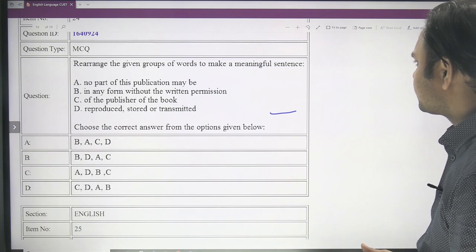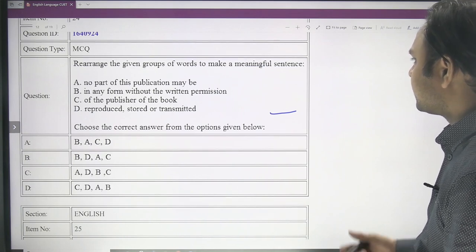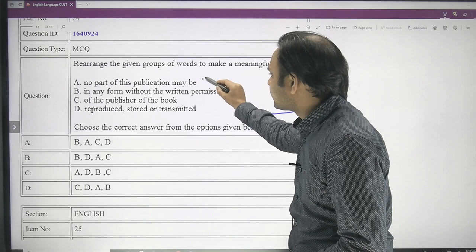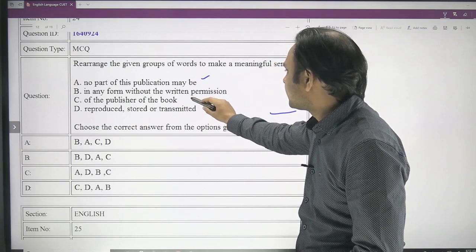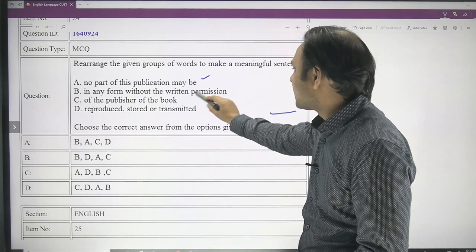No part of this publication may be reproduced, stored or transmitted in any form without the written permission of the publisher of the book.